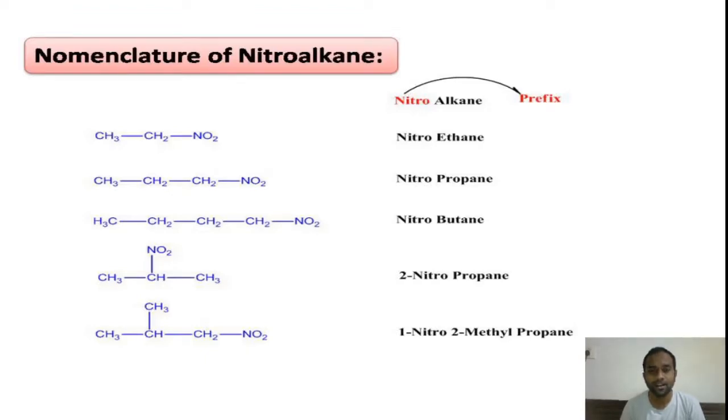But according to the IUPAC rules, nitro is treated as a substituent. Always, while giving the nomenclature, usually all the functional groups are written in the secondary suffix. But except few functional groups like nitro, chloro, amine. These three functional groups usually we will treat them as substituents and we will write their name in the prefix.